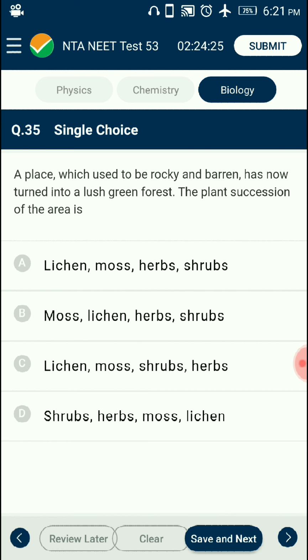Question number 35. A place which used to be rocky and barren has now turned into a lush green forest. The planned succession of an area is. The rocky and barren place is deficient in water and lacks any organic matter, having only minerals in disintegrated or weathered state. The pioneer colonizers are primitive crustose type of lichens. Crustose lichens, followed by foliose lichens, moss, herbs, shrubs, finally trees. So the answer for this question is option A, lichens. It is followed by mosses, then herbs, and then shrubs.